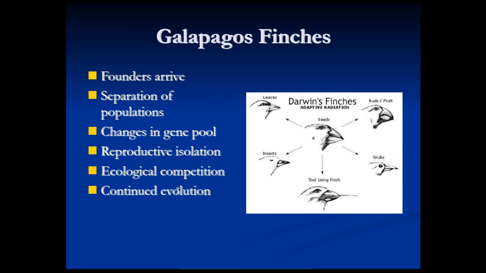This happened because they were reproductively isolated from each other, meaning that these finches here with the long, narrow beak adapted for eating insects, and these finches here with the large, almost parrot-like beak adapted for eating fruit, live on different islands, so they were unable to interbreed with each other for thousands and thousands, maybe millions of years. And all that time, these are eating more insects and evolving to become better at getting insects.